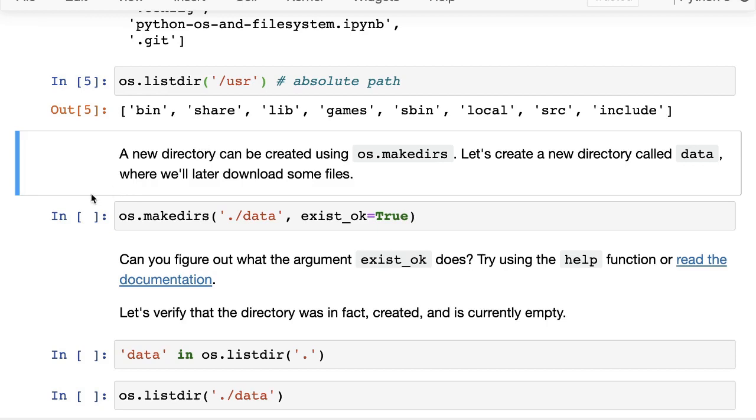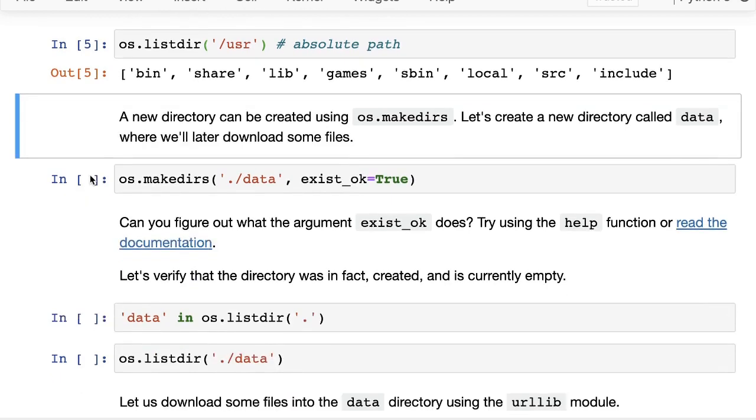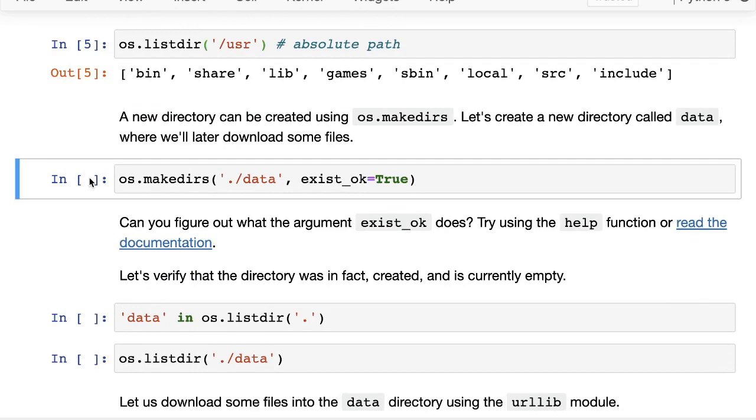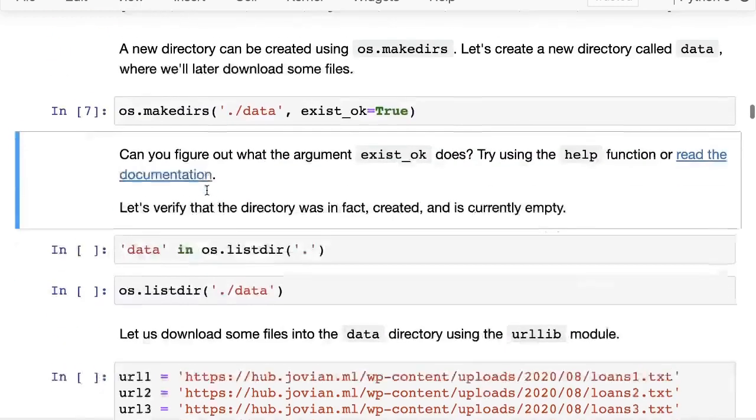You can also create new files and new directories. So let's see how to create a directory. The way to create a directory is using the os.makedirs function. Let's create a new directory called data, where we will later download some files. So in the current directory, dot refers to the current directory, we will create a new directory called data. And then we have this exist_ok=True. Try using the help function or try reading the documentation to understand what it does.